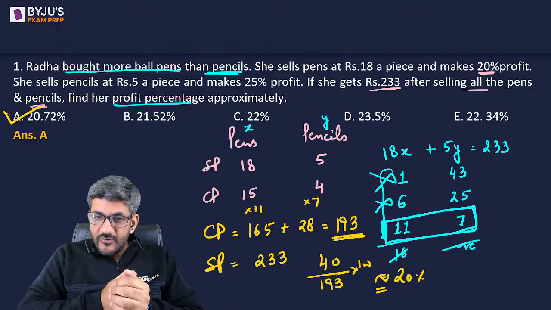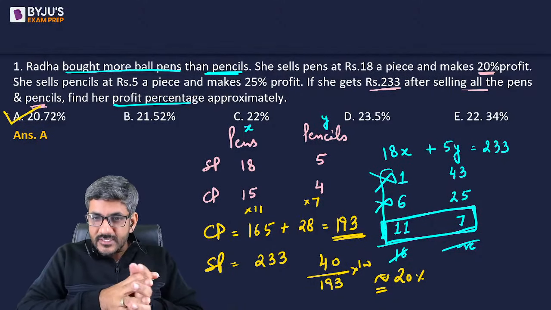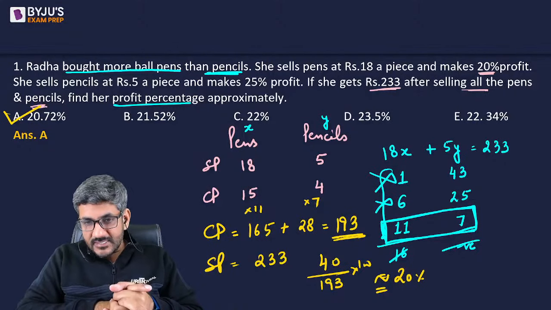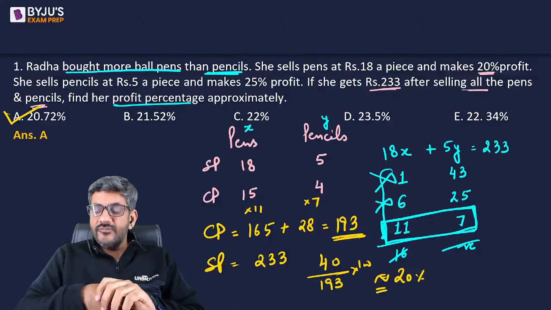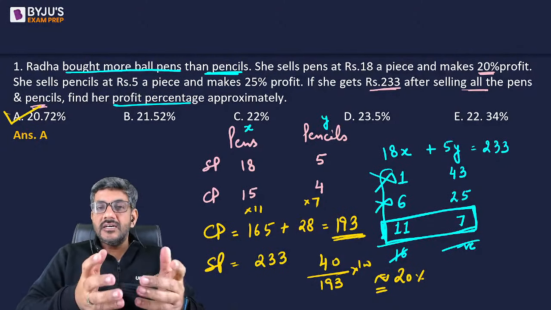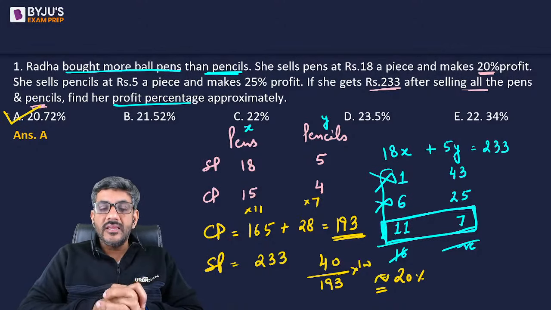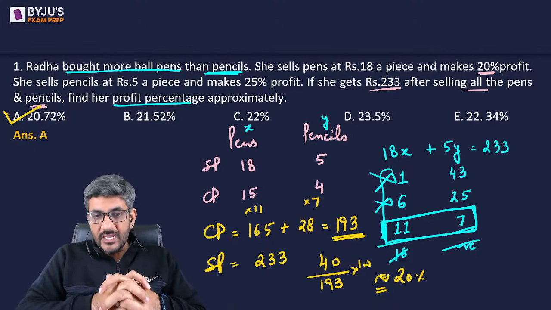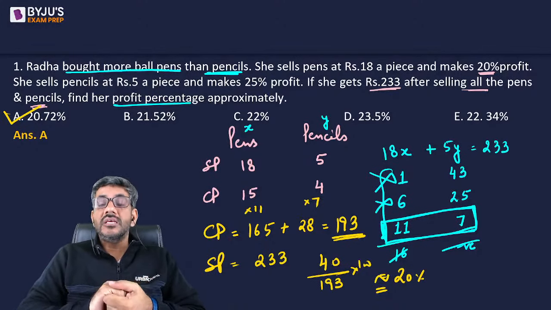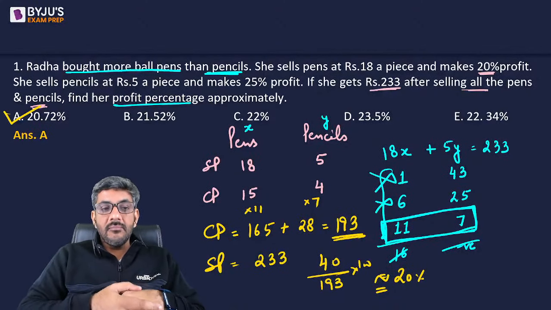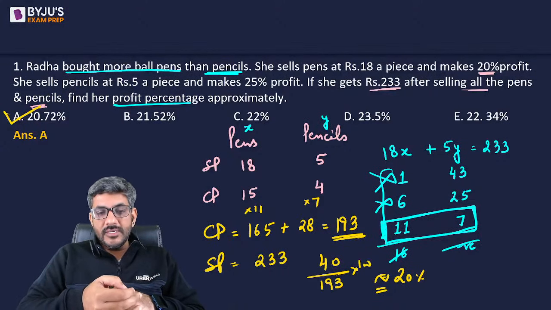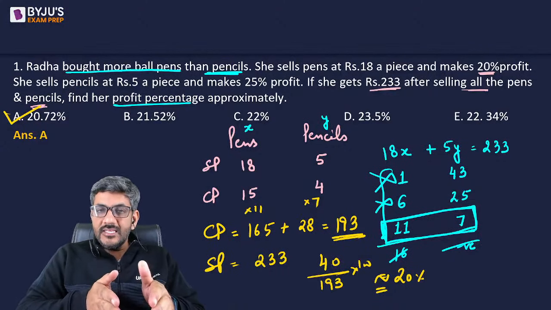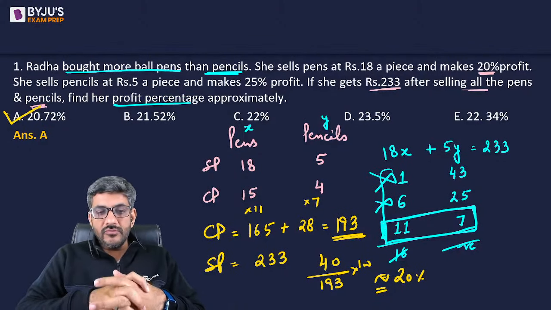Jaydev says 15 and 4, that's correct. Arpan also got A. Yashasvi says 11 pens and 7 pencils, that's absolutely correct. We have to find pen more than pencil from the first line. Yes, therefore only we took 11 and 7, and the other two cases, that is 1 and 43 and 6 and 25, I have rejected those two cases because they are not going to make the number of pens more than pencils. I'm sure all of you understood this question. Of course, slightly lengthy, but ultimately, I'm sure you would have understood it.